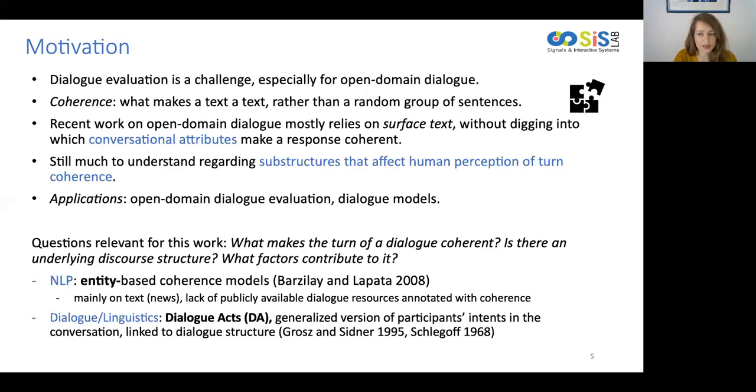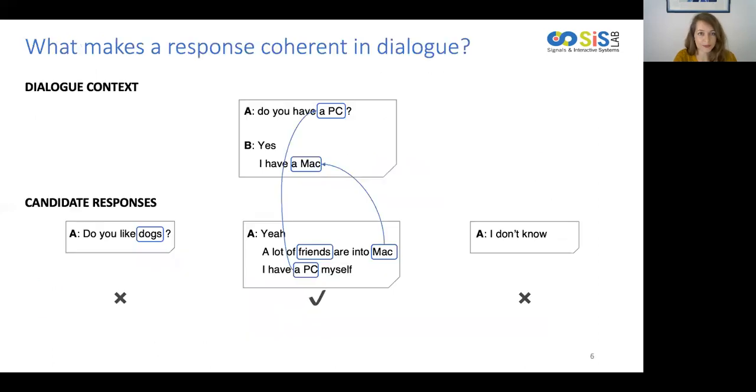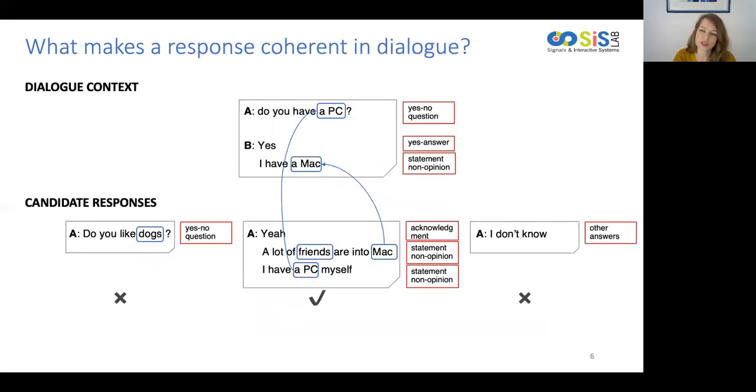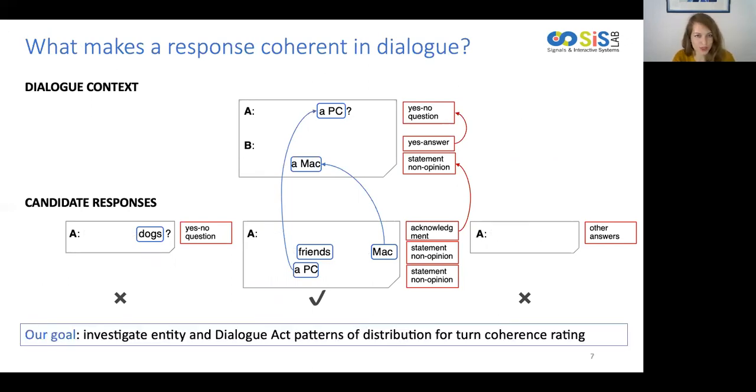On the other hand, the dialogue but also linguistics research communities have widely studied dialogue acts in connection to dialogue coherence. Dialogue acts can be regarded as a generalized version of intents. Also in this case, this literature posits that a coherent dialogue, such as the one in the center, is characterized by particular patterns of distribution of dialogue acts, which establish links among subsequent turns. So for the original question, what makes a response coherent in dialogue? In this work, we specifically decided to investigate potential substructures made by entities and dialogue act patterns of distribution as a signal of turn coherence in dialogue.